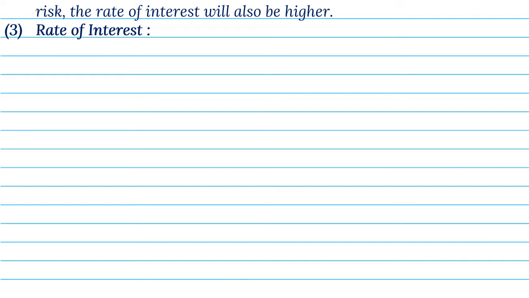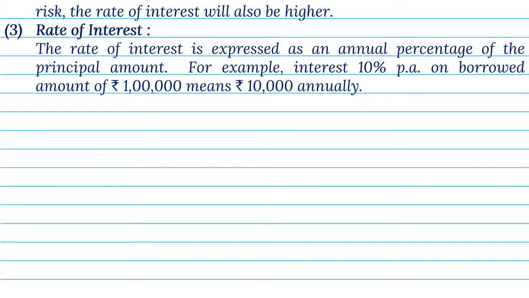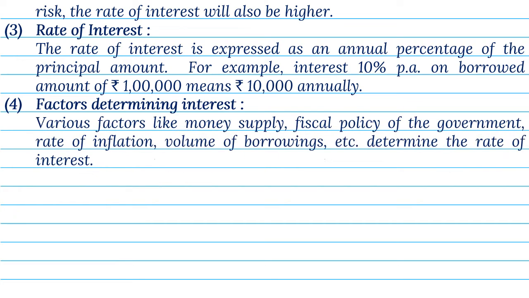3. Rate of interest. The rate of interest is expressed as an annual percentage of the principal amount. For example, interest 10% per annum on borrowed amount of rupees 1 lakh means rupees 10,000 annually. 4. Factors determining interest. Various factors, like money supply, fiscal policy of the government, rate of inflation, volume of borrowings, etc., determine the rate of interest. 5.